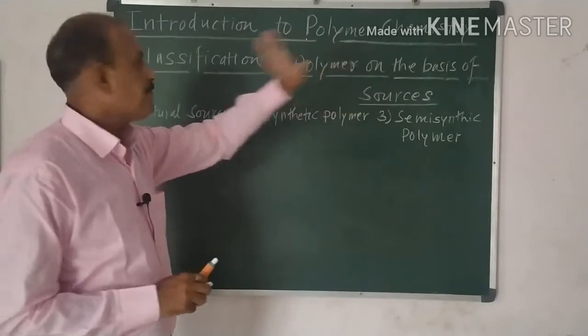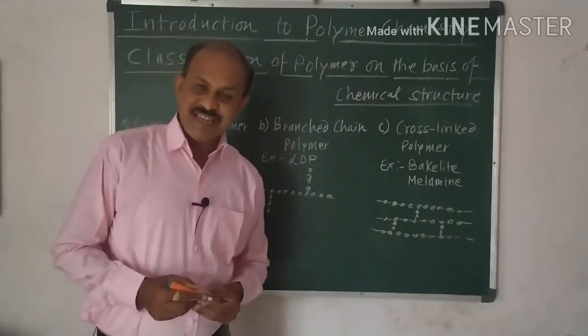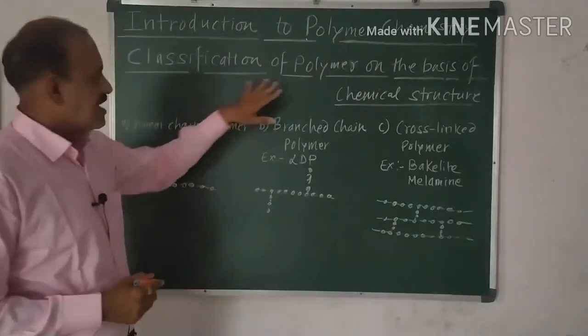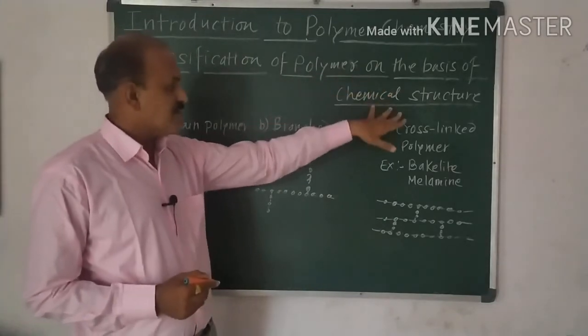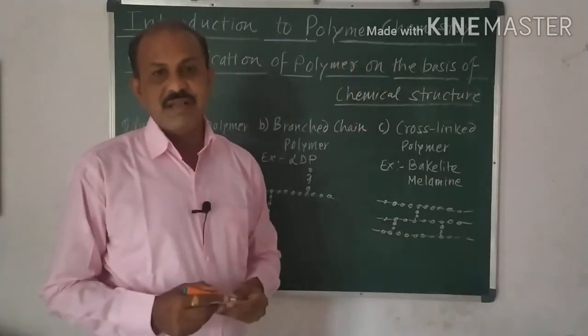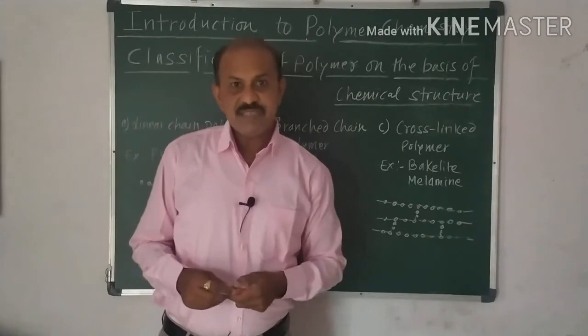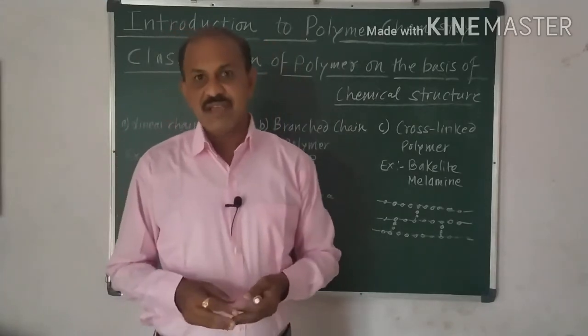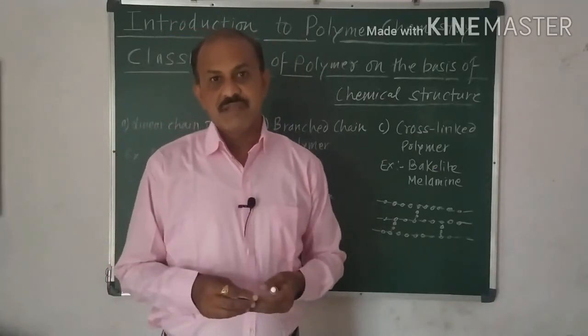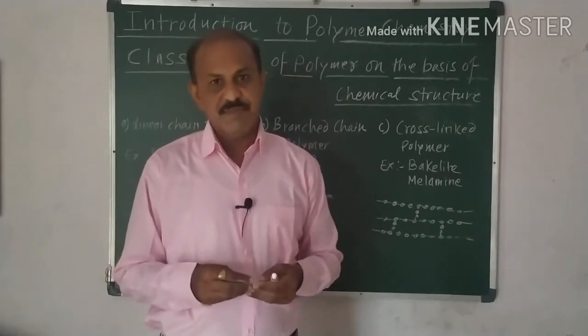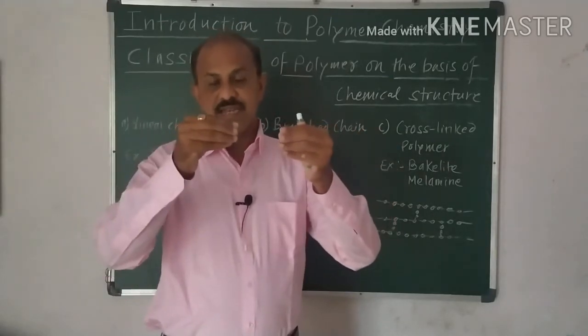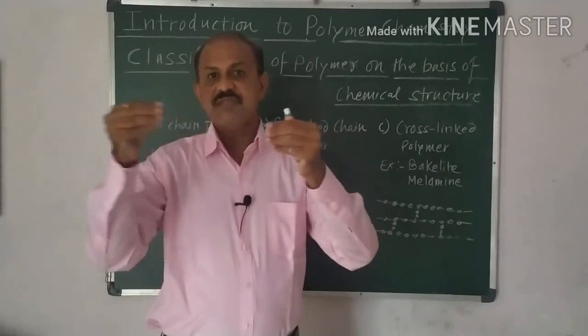So, it is important. Now, next classification we have to discuss, that is the classification of the polymers on the basis of chemical structure. अब ये chemical structure के basis पे अगर हमको classification करना है तो how is it classified? This classification is based on how the monomers, that is the units, are linked with each other.